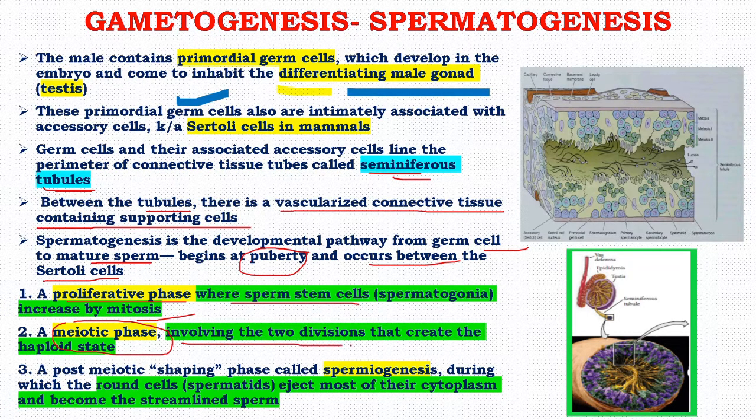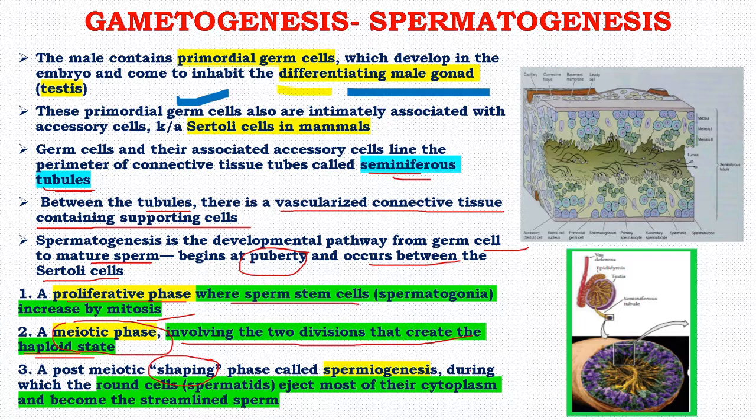It involves the two divisions that create the haploid state, and a post-meiotic shaping phase. This phase is known as spermiogenesis, during which the round cells, that is spermatids, eject most of their cytoplasm and become the streamlined sperm.